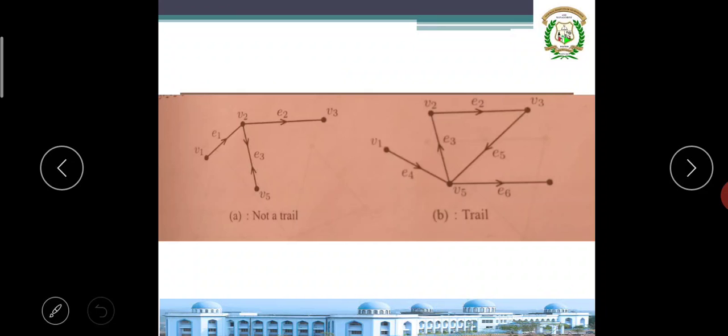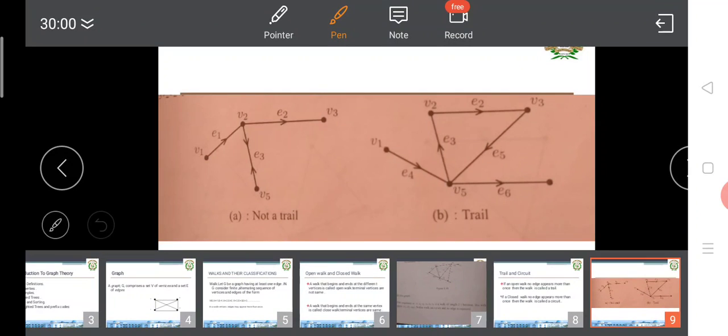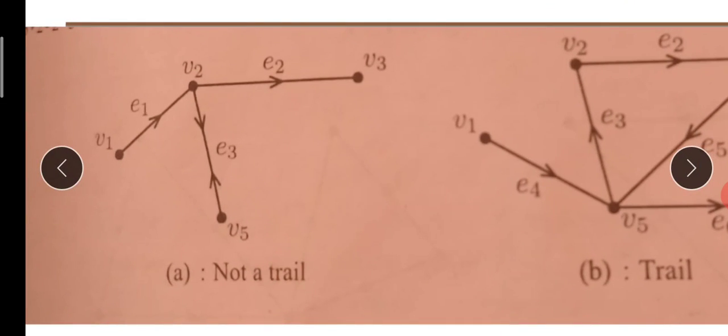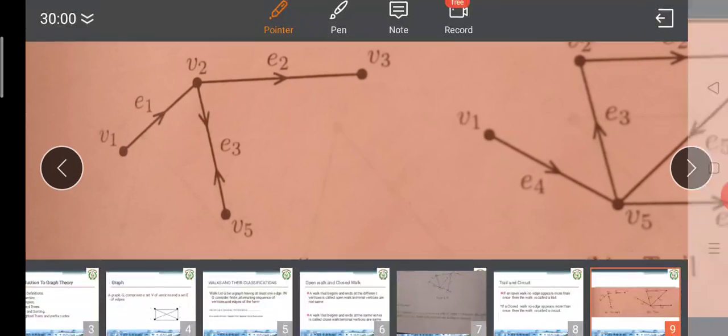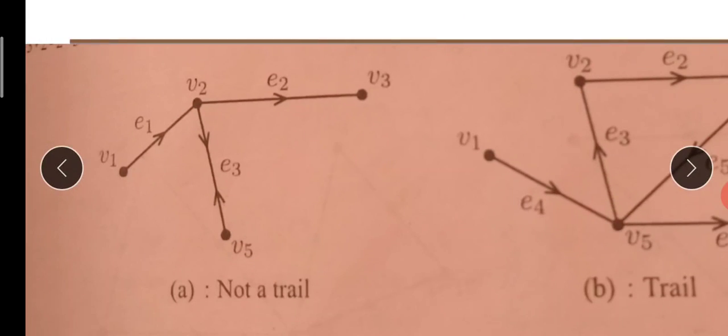He has taken the journey like this. Wait, so the concept will be very clear to you. Observe this very clearly. Starting the journey from V1, E1 through V2, V2 to V5 through E3, and V5 to V2 again by E3, then V2 to V3 by E2. I am starting a journey from the V1 vertex and reaching the V3 vertex where edge 3 is counted twice. So edge 3 is repeated, it is not a trail. It is a walk, it is not a trail.